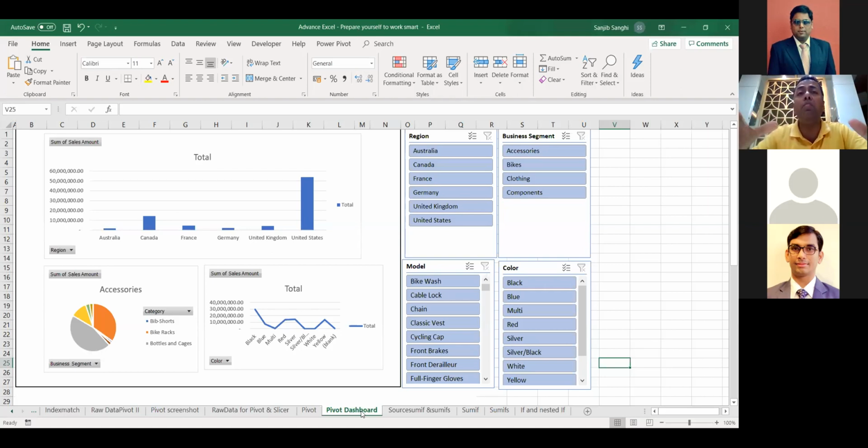We'll be learning that. And after spending 15-20 minutes on this, most of the time, more than half an hour, I'll be spending on macros and Power Query with Power Pivot. What is a macro? We are going to detail when we get into the session. It is basically automating your steps. So today is going to be a little advanced, wherein we learn how we can make use of macros. And if you learn the basic macro today, you will come back to me and say, I have automated more than 70 to 80% of my operations, which was taking so much time for me. And by utilizing that in my existing work, this has actually helped me a lot.